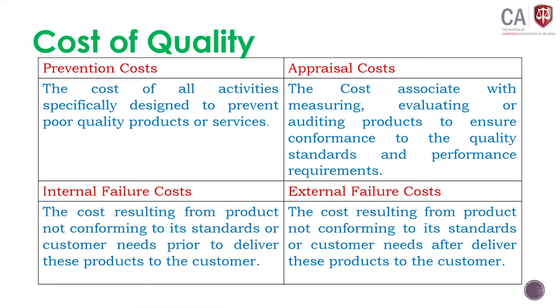External failure cost. Okay, those are the costs related to quality, cost of quality. There are four elements of cost of quality: prevention cost, appraisal cost, internal failure and external failure. Those we have segregated into two: cost of quality conformance and cost of quality non-conformance.